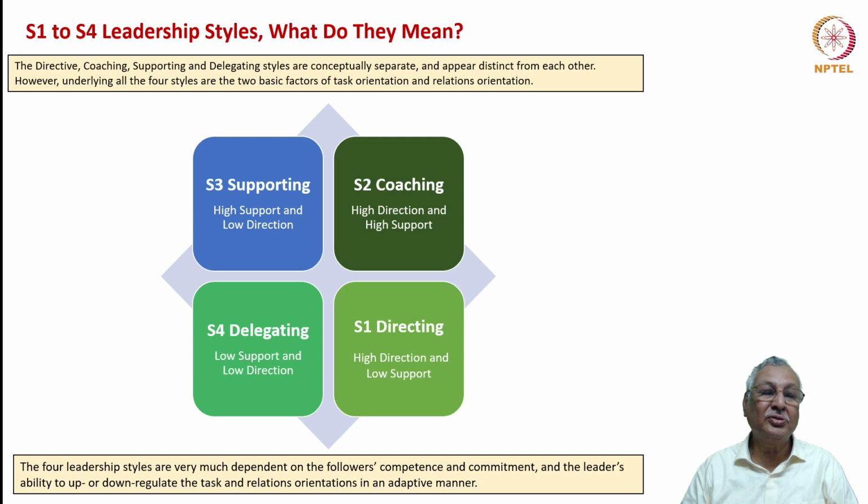The entire situational leadership style model collapses if there is imperfection in understanding what the employees represent, what the individuals represent. So the building blocks for the situational leadership theory come from understanding the employee capabilities and employee motivations, and also the leader's ability to upregulate or downregulate his task or support behaviors accordingly.